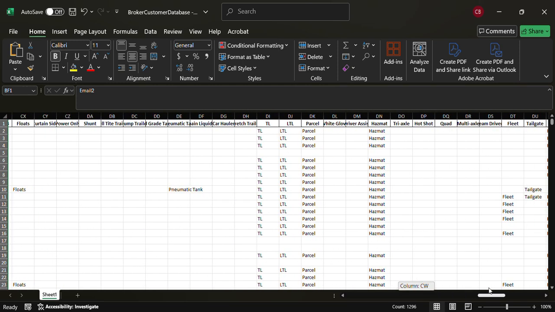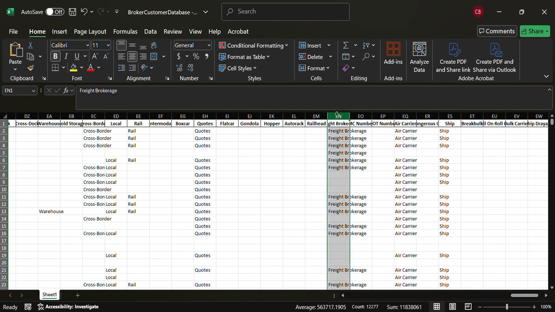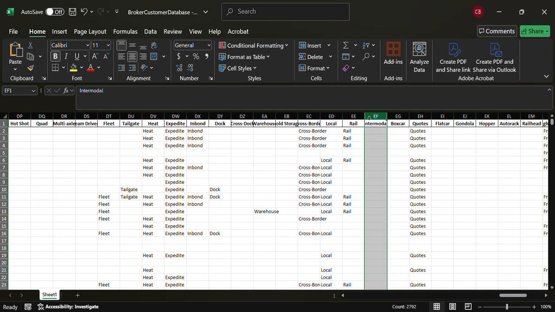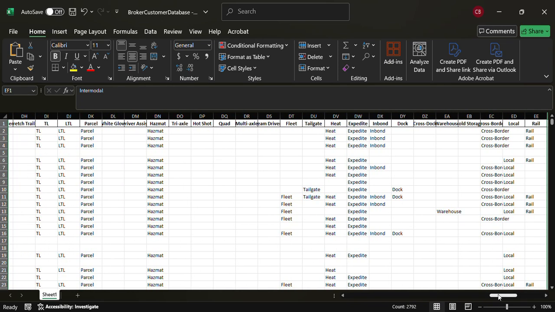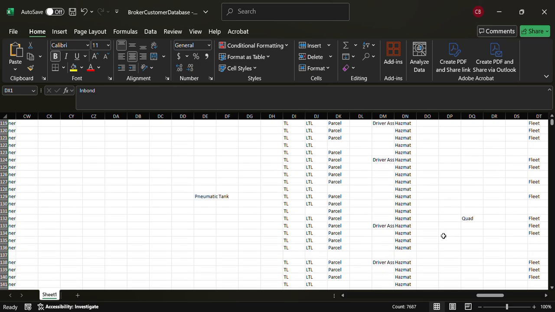I've also got freight brokers listed all under here if they're a freight broker. I've got 12,277. I've got a lot of little things, to intermodal as well, and whether they've got heat or are in bond and so on. It's not a perfect database yet, to be honest. I'm still trying to nail down some things.